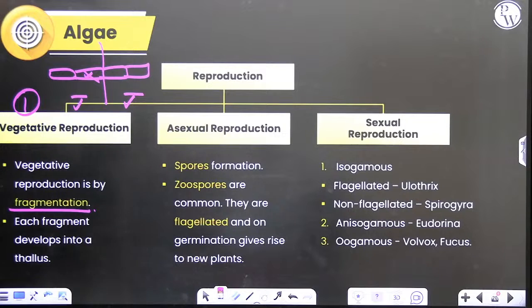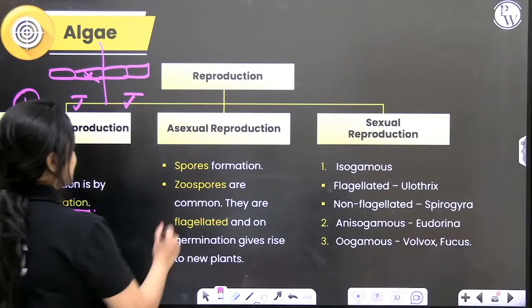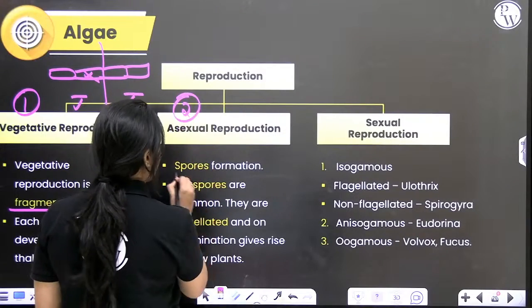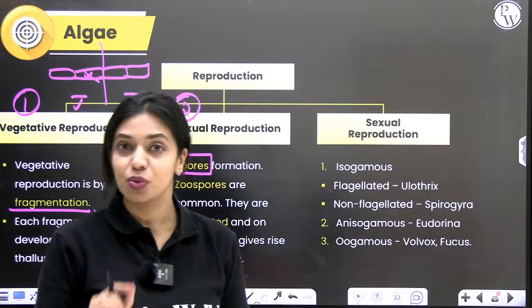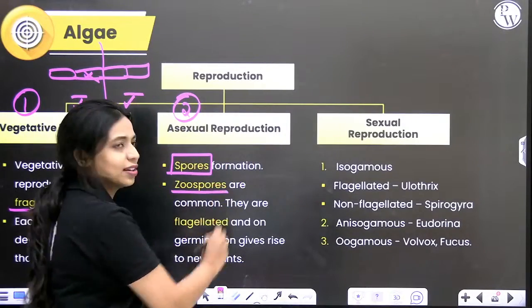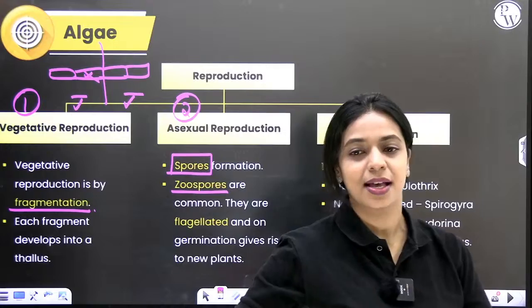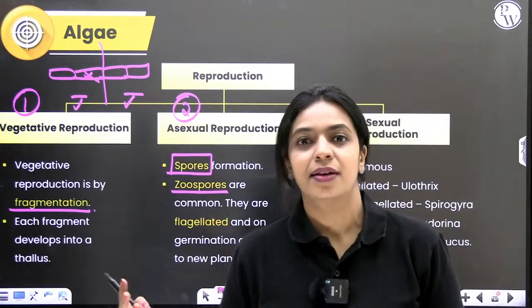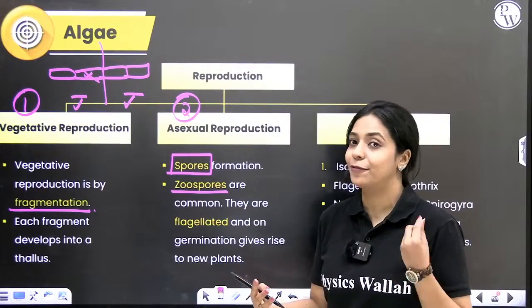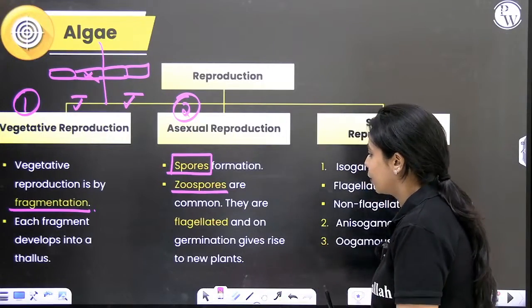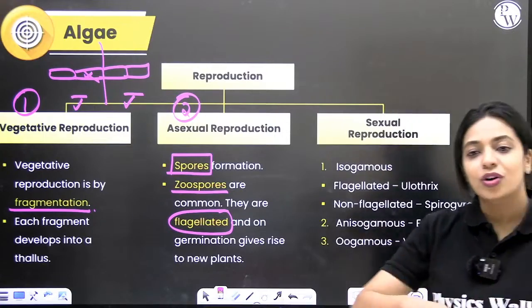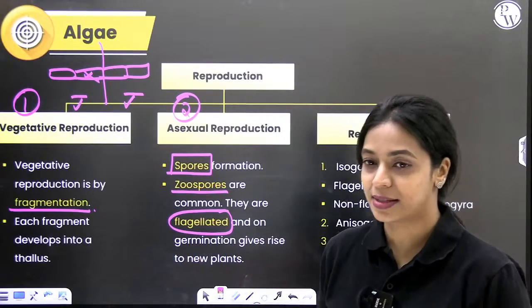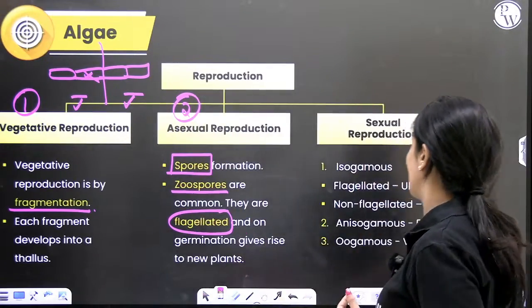Okay? So this is one way of reproduction. The second type of asexual reproduction is by the formation of spores. What kind of spores are formed? A type of spores called zoospores are formed. Zoo means what? Generally, zoology means studying about animals, right? Animals are known for their ability to move. So similarly, zoospores are those spores that have flagella and they can move. Okay, so these are flagellated. Whenever these flagellated spores germinate, then you get a new thallus. That is a type of asexual reproduction.